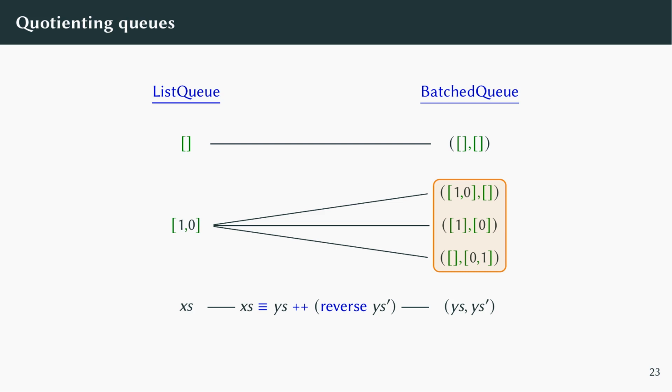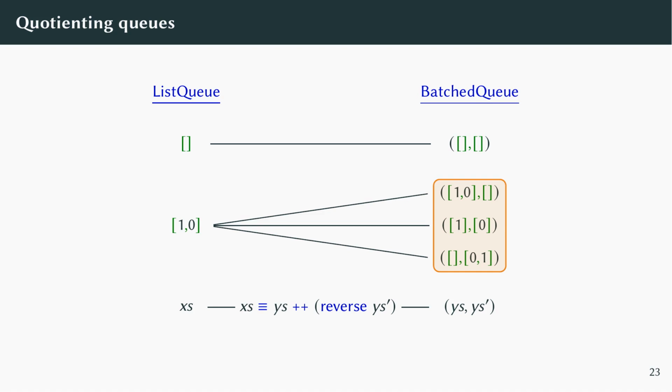Our key idea is that we can use a structure-preserving correspondence between implementations to tell us when two batch queues are supposed to be the same. Then, we can use a set quotient to equate two batch queues when they correspond to the same list queue, and because this correspondence preserves the queue operations, the original NQ and DQ functions of batched queues will descend to the quotient, and the resulting implementations will be equivalent.